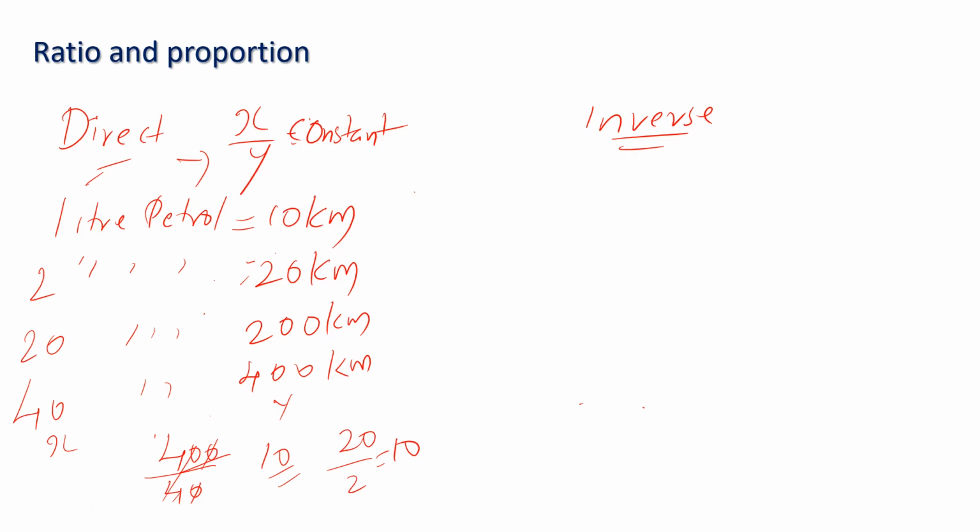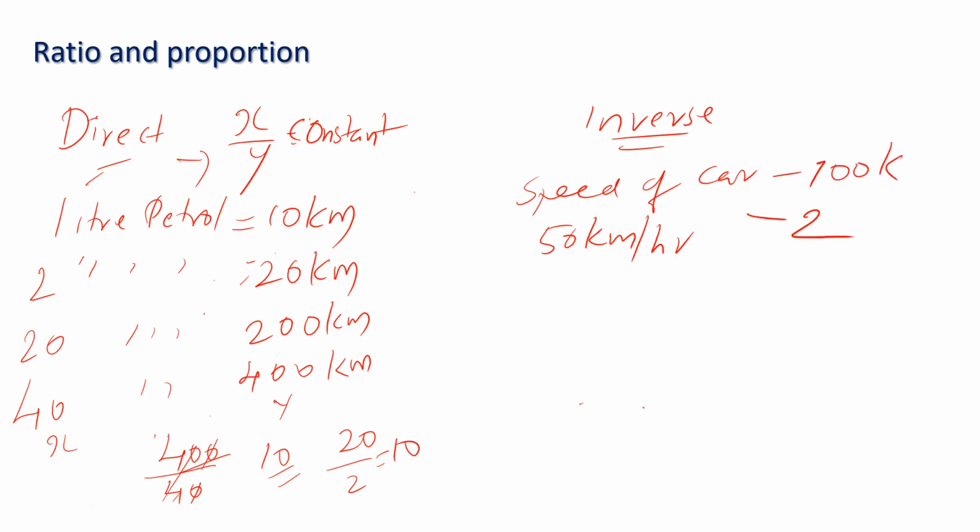Inverse variation is different. Suppose the speed of your car is 50 km per hour. To travel a distance of 100 km, the car will take 2 hours. If it is a bullock cart, that means bailgadi, at a speed of 5 kilometers per hour, it will take 20 hours to complete. It took 2 घंटे में पहुंचे, 20 hours.